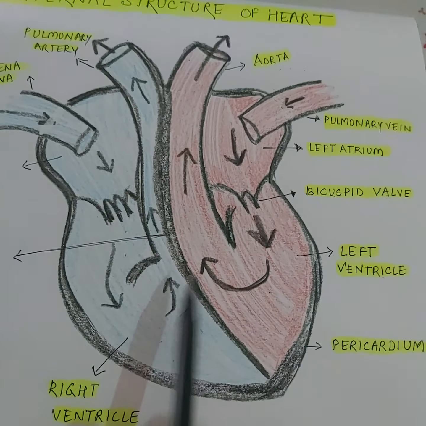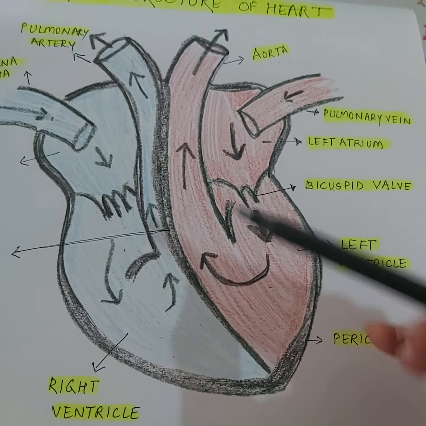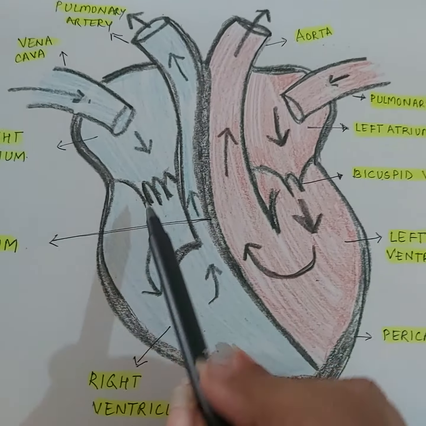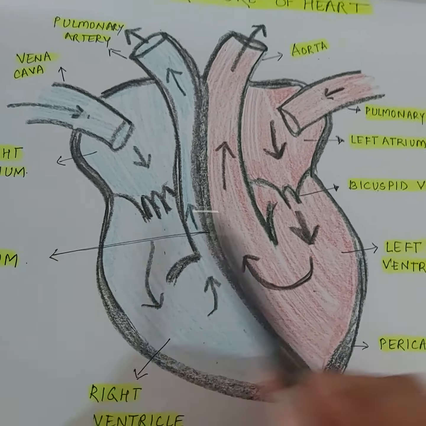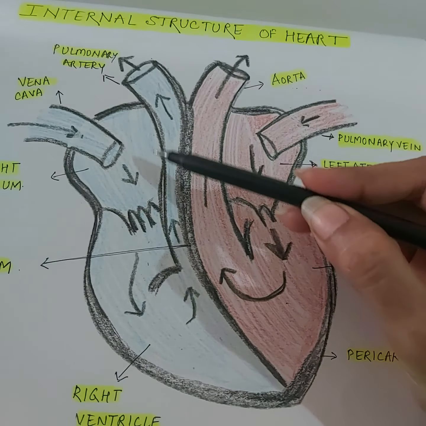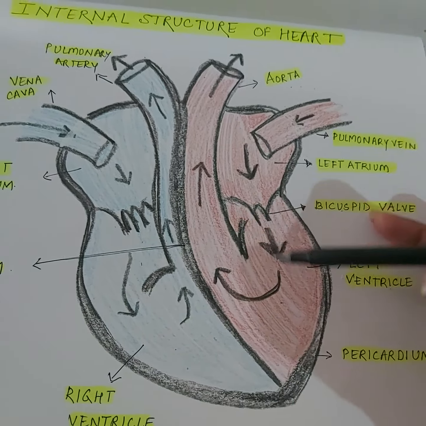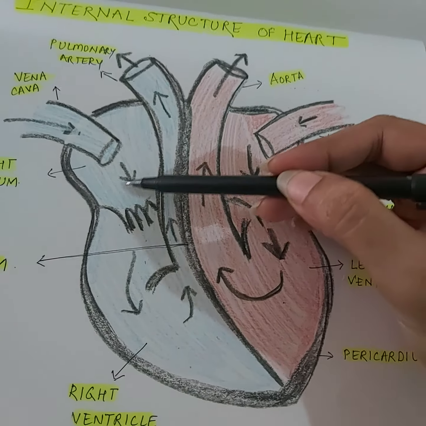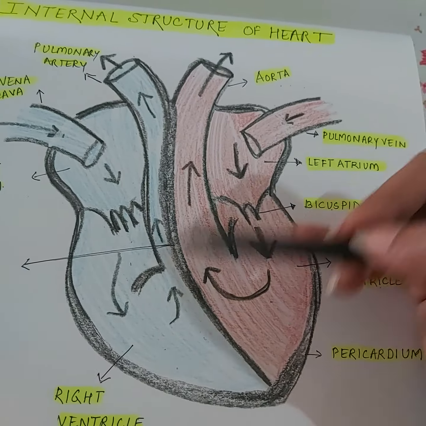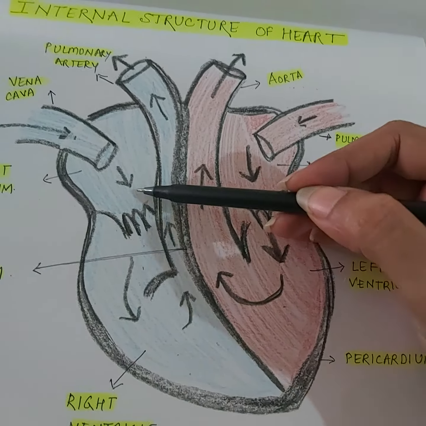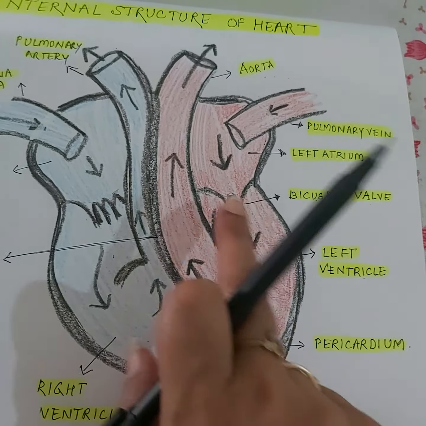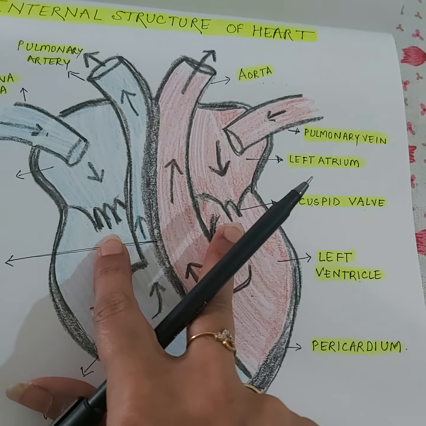There are 4 chambers. The valve separating the left auricle and left ventricle is the bicuspid valve. This is the tricuspid. What is the function of these valves, children? When blood enters into the auricles and then enters into the ventricles, it passes through these valves. Once it passes through to the ventricles, the blood cannot move back, because this is a unidirectional valve.